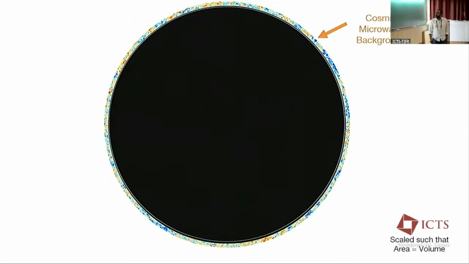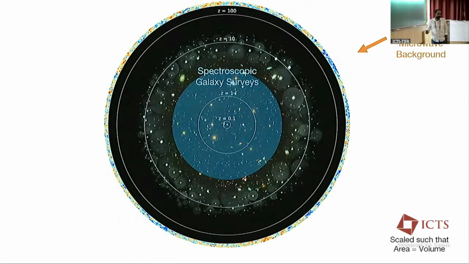What we know is the CMB, at redshift 1100. We know that this is a thin shell at redshift 1100. We also know from galaxy spectroscopic surveys, where they measured all these individual objects in the sky, and at high redshift they have some JWST observations. But you can clearly see that there is a lot of volume in this observable universe that is still not being probed very precisely, right?